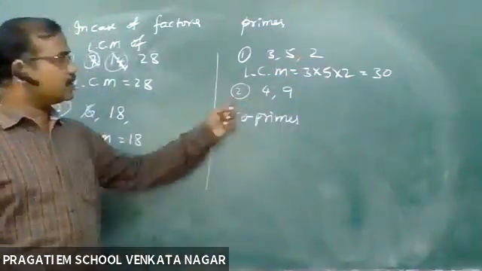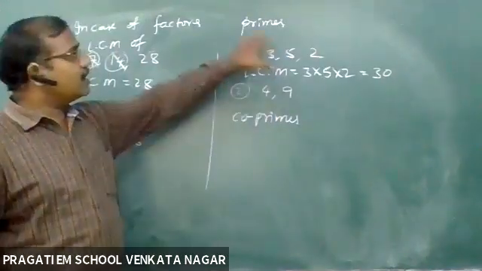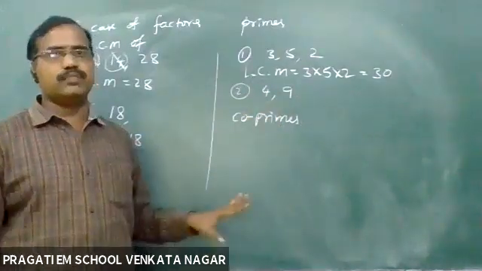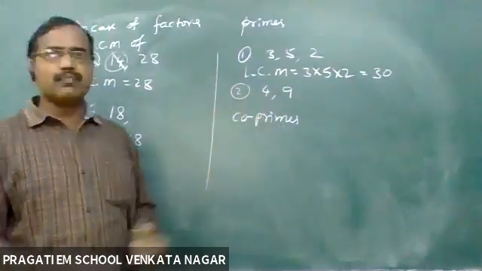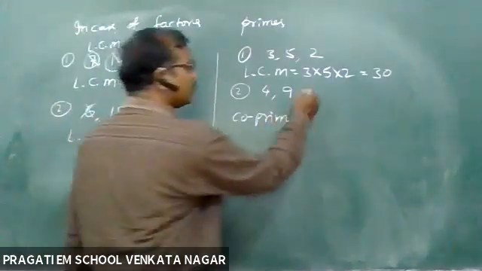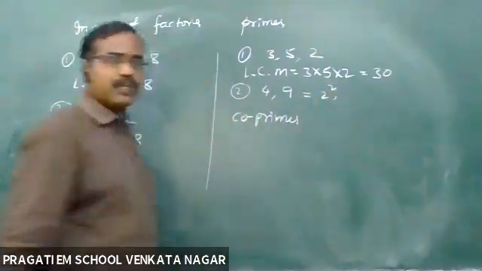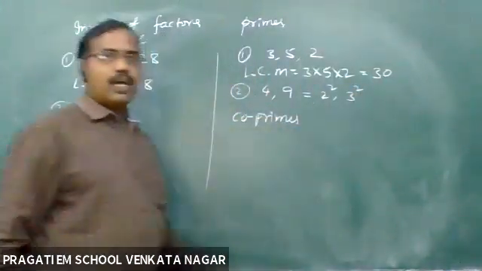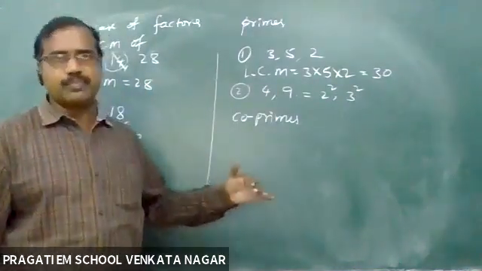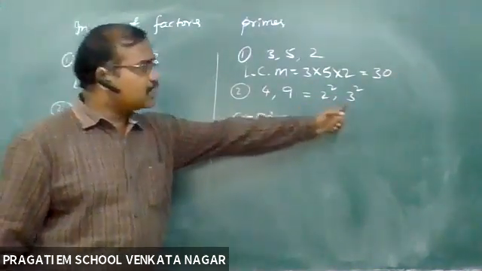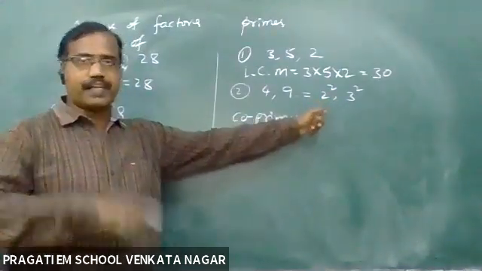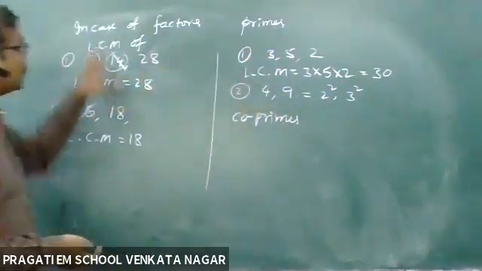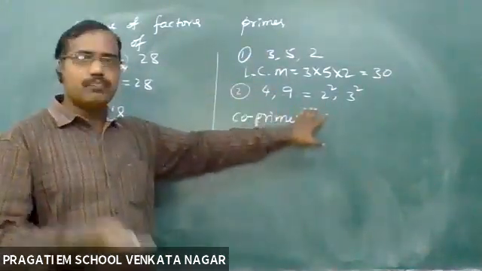Okay, children. Let's see. Find the LCM of 4 and 9. Here the heading is primes condition, but I have written composite. Why? Because 4 is nothing but 2 square, and 9 is nothing but 3 square. I'll change them into powers of primes, and easily I can say that 3 square and 2 square have no factor. So this example cannot come under the first section.